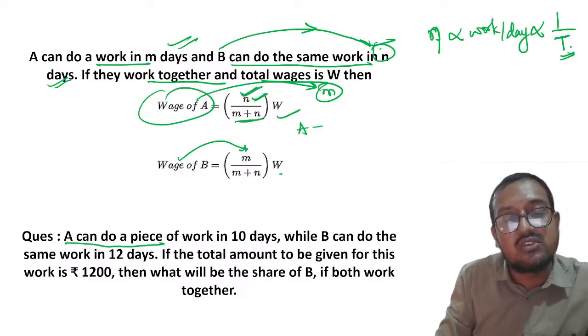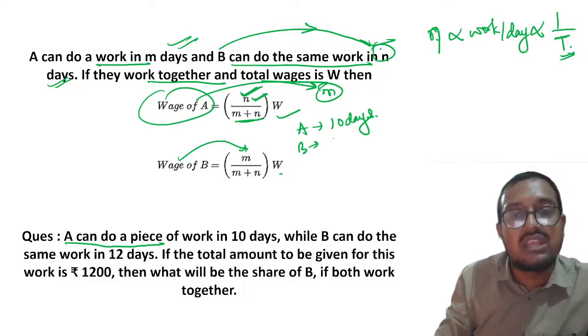A can do a piece of work in 10 days. For example, let us try to solve this question. A can do this piece of work in 10 days, while B can do the same work in 12 days.